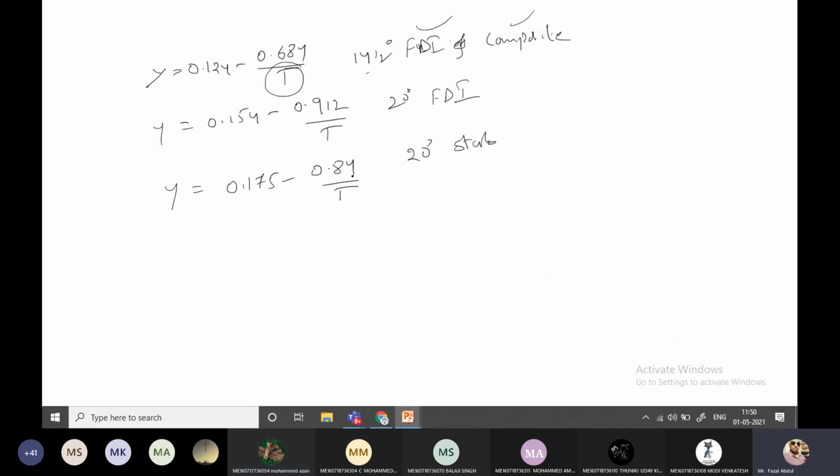So these equations you have to remember. In the Lewis equation, what equations do we have to remember? One is the WT equation, that is sigma W into b into Pc into Y. Again for this Y, these equations we have to remember.